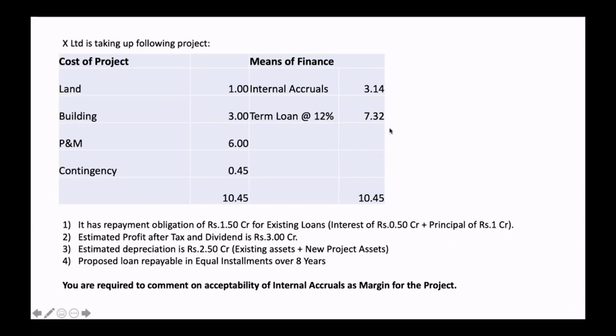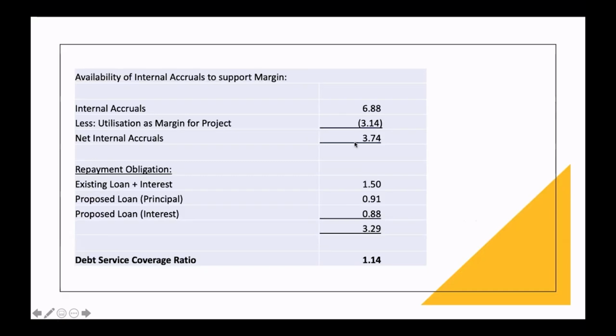What is the proposed repayment obligation? 7.32 crore divided by 8 years. So you will get your annual repayment plus the interest. So let's capture that here. Existing loan plus interest is 1.5 crore. Proposed loan principal is 0.91. That's nothing but the total loan amount divided by 8 years. And proposed loan interest for the first year is 0.88, and that makes 3.29 crore. So 3.74 crore is the sources available and 3.29 crore is the obligations, that is, uses. And now if you calculate 3.74 divided by 3.29, you get the gross DSCR.